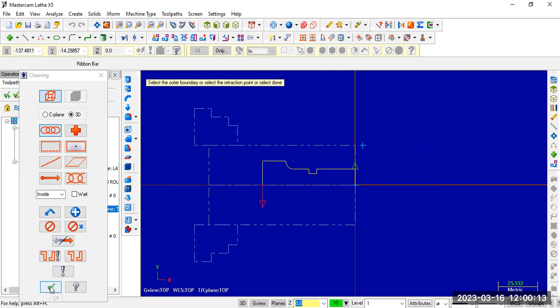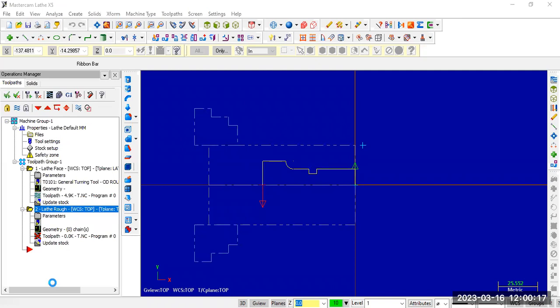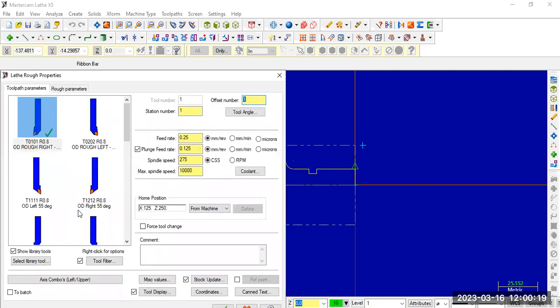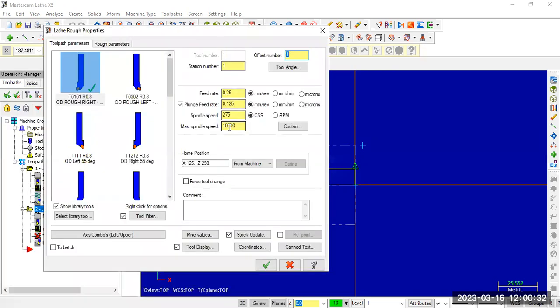And click OK. For every operation, it will ask for the type of tool, tool number, and the parameters related to that operation. As the workpiece is held in the left side chuck, mostly we'll use a rough right tool.